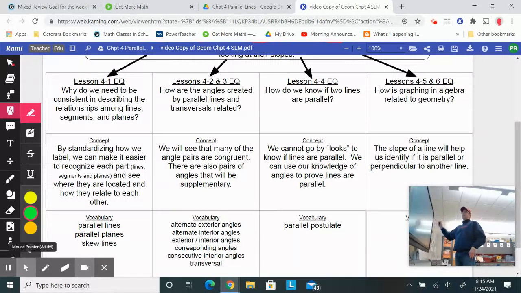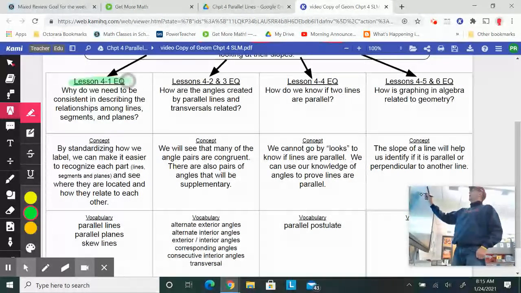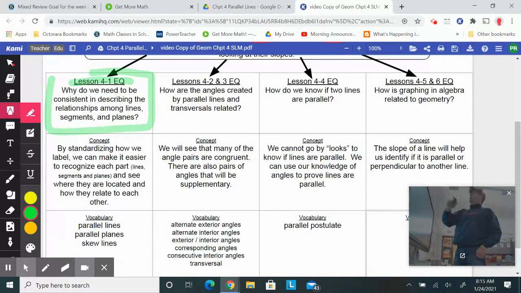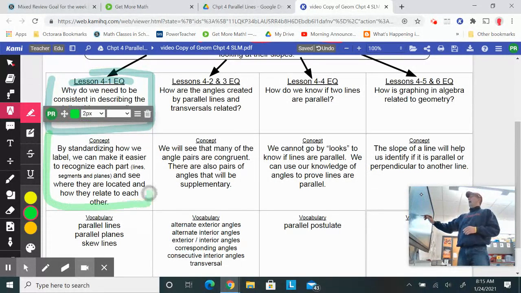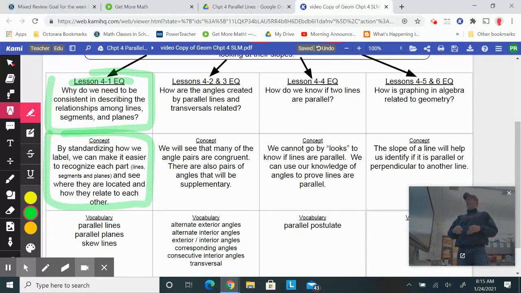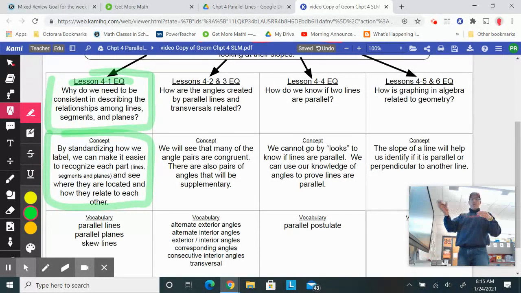So let's take a look at these 4 lessons. Let's start with the first one, Lesson 1. So why do we need to be consistent in describing the relationships among lines, segments, and planes? And the idea is by standardizing how we label things, that way people know what's going on. It doesn't change from place to place. By standardizing it, we can make it easier to recognize each part.